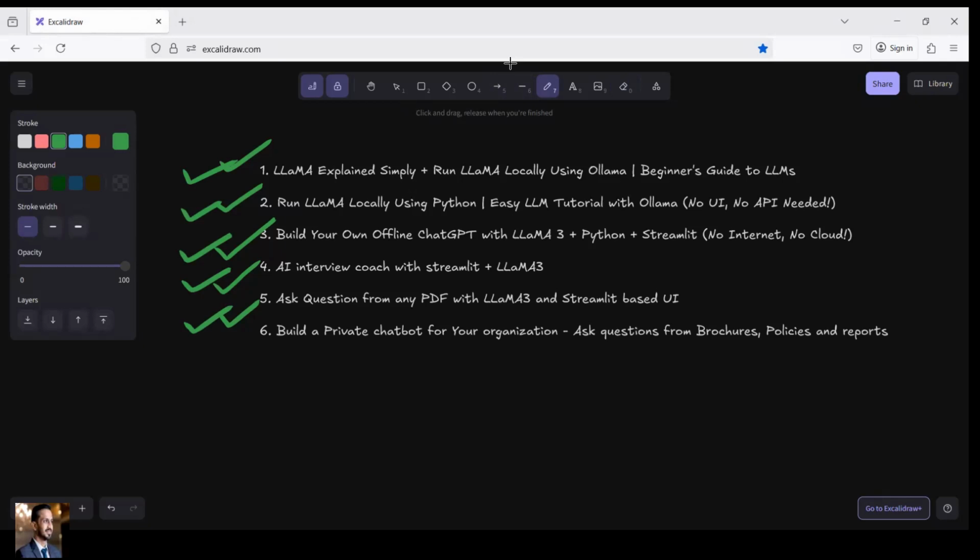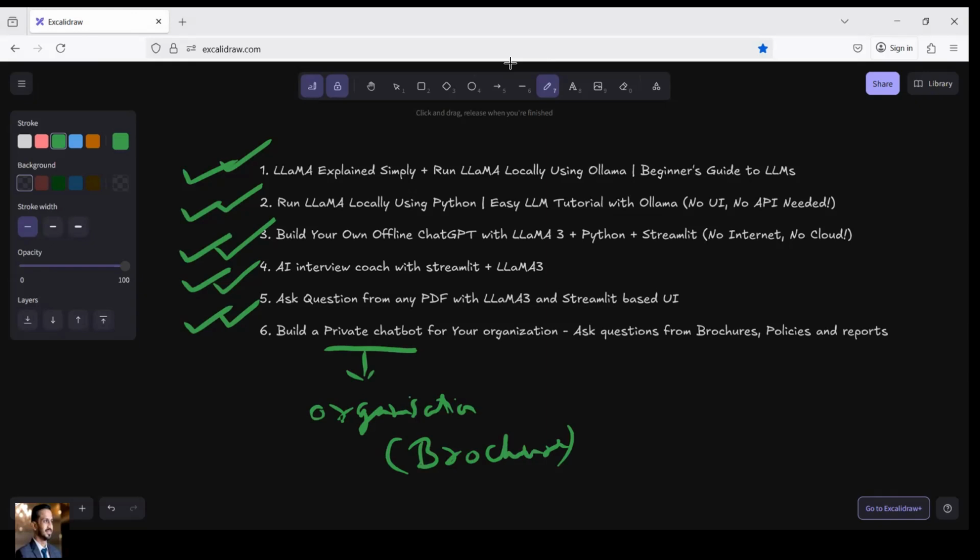Now, using a similar kind of process, we can create our own private chatbot. This chatbot can have information about your organization. You can give the information about your organization in the form of a brochure or some document.